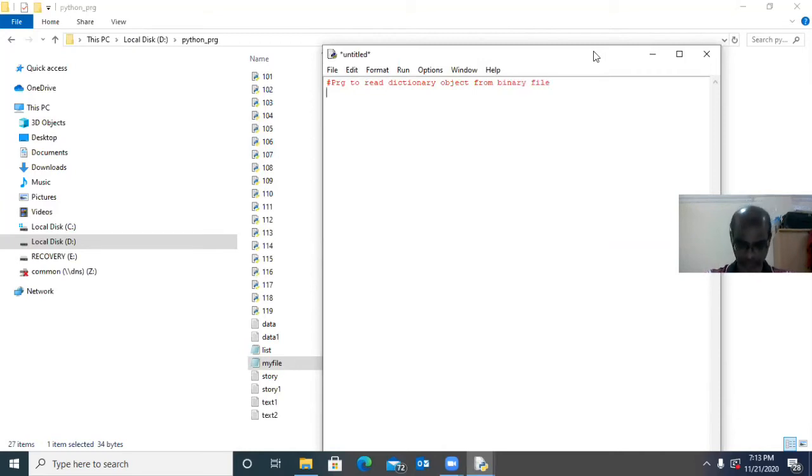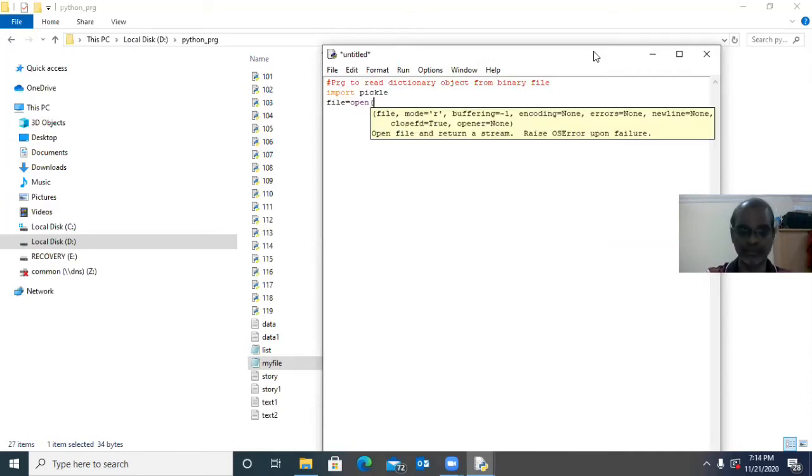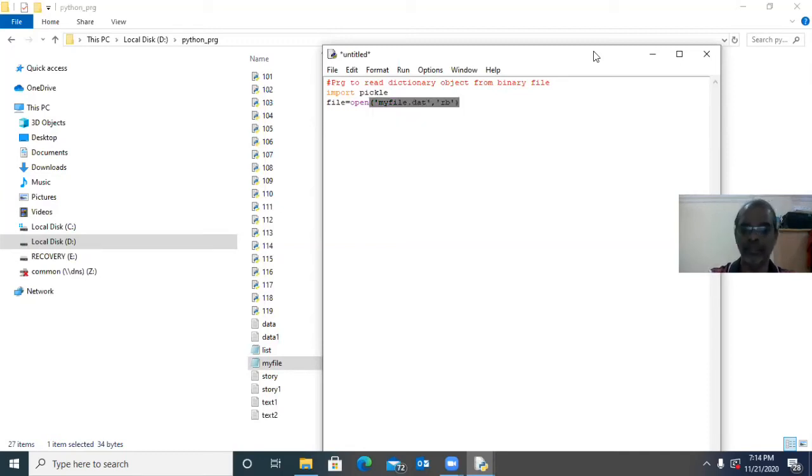Here first import pickle, then we have to create one file object in read binary mode. The name is myfile.dat, comma RB, read only as well as binary only.